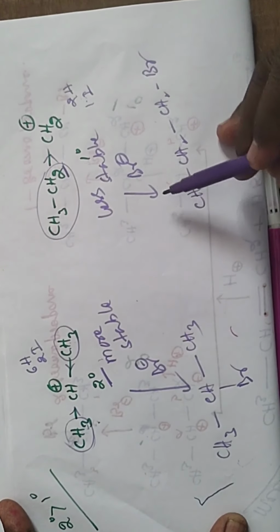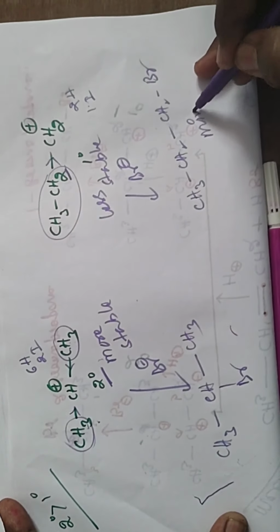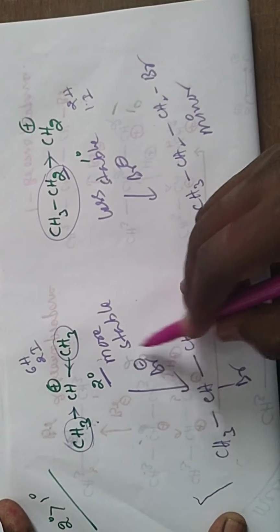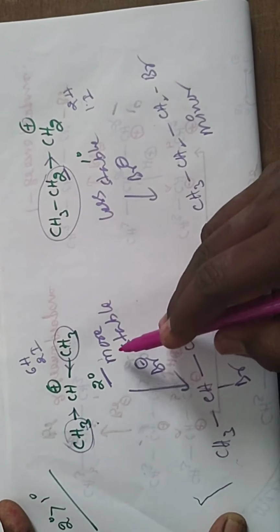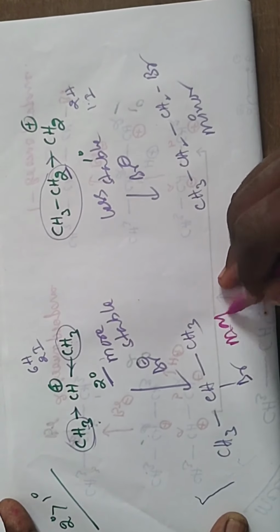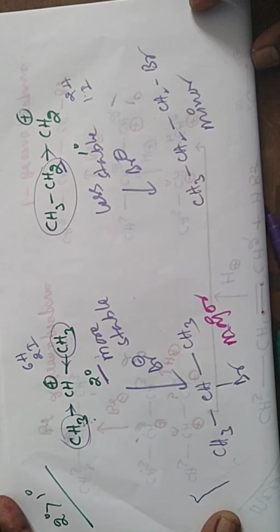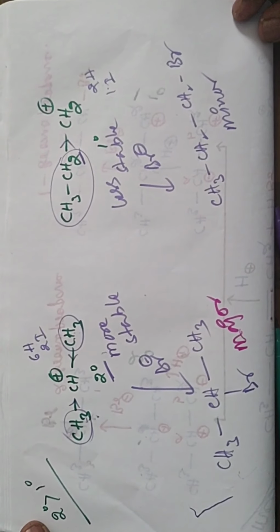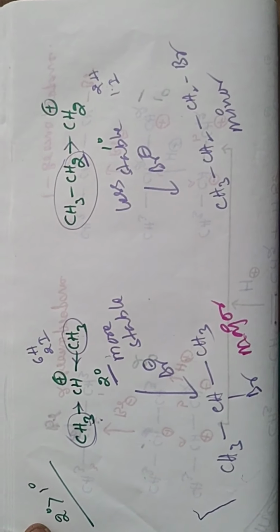Which one comes from the less stable intermediate? This one, so it is the minor product, and this comes from the more stable intermediate, so it is the major product. Okay, so 2-bromopropane is the major product as per the Markovnikov rule. So this is the Markovnikov product.